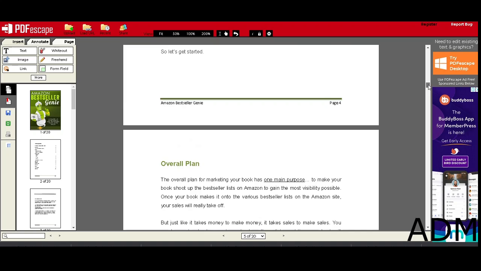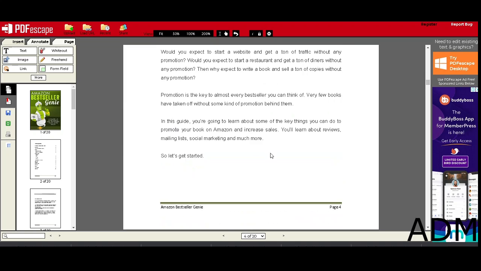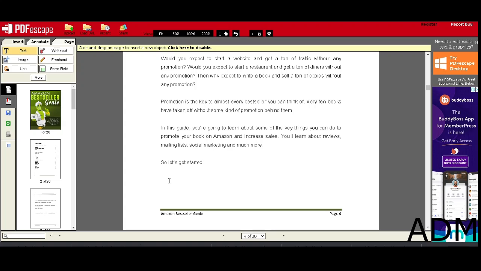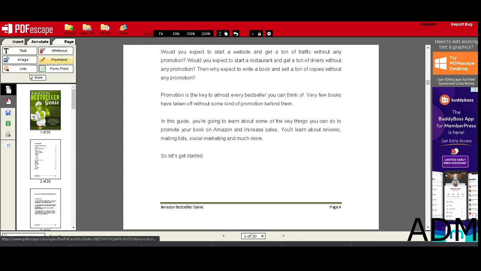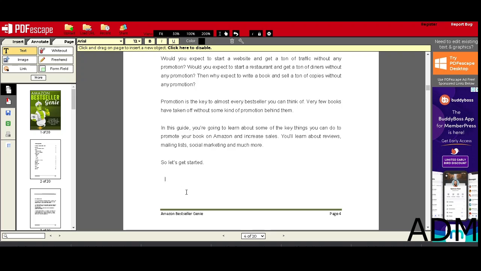Now you want to actually type something inside of the book. For example, you see this over here, it says text. Click on text, then click over here. Then you can actually type something. You can type something like, click here to get more sales and profit on Amazon.